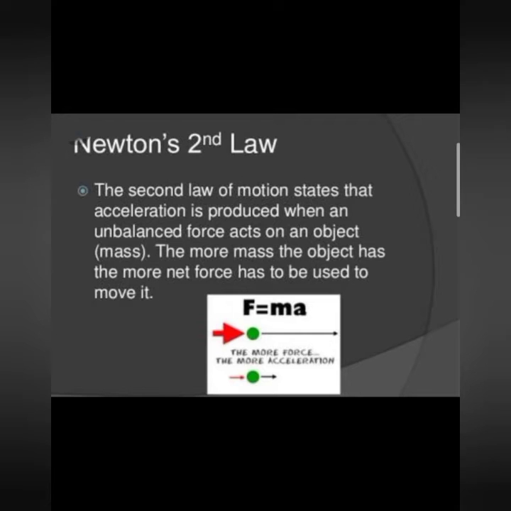Newton's second law: the rate of change of momentum of a body is directly proportional to the applied force and takes place in the direction in which the force acts. Consider a body of mass m having an initial velocity u. The initial momentum of the body will be mu. Suppose a force F acts on the body for time t and causes the final velocity to become v. The final momentum of the body will be mv. Now the change in momentum of this body is mv minus mu, and the time taken for the change is t.